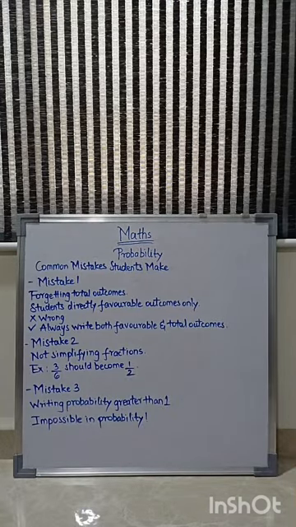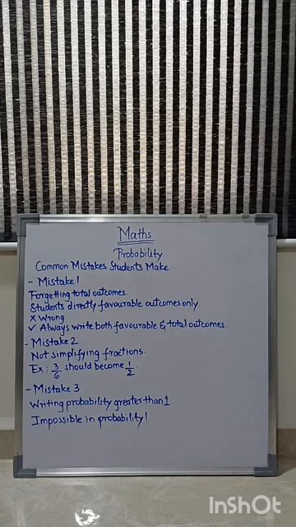Now again, the most common mistakes students make. Mistake 1, forgetting total outcomes. Students write only the favorable outcomes, which is wrong. Always write both favorable and total outcomes. Mistake 2, not simplifying fractions. Fractions should be simplified. For example, if you get 3 by 6, it should become 1 by 2. Mistake 3, writing probability greater than 1. It is impossible.